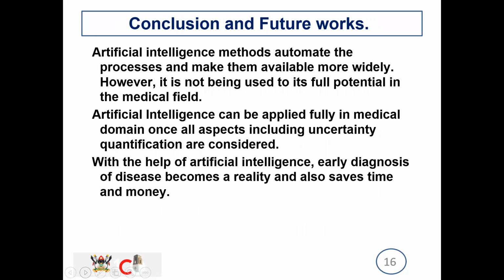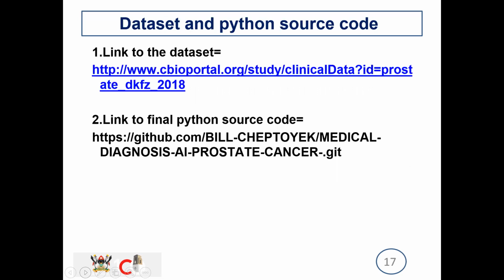Artificial intelligence methods automate the process and make it available more widely. However, it is not being used to its full potential in the medical field. It can be applied fully in the medical domain once all aspects, including uncertainty quantification, are considered. With the help of AI, early diagnosis of disease becomes a reality and also saves time and money. This is indeed a good project that really requires more energy to be put across. It could bring a lot better results for us all as far as health is concerned.